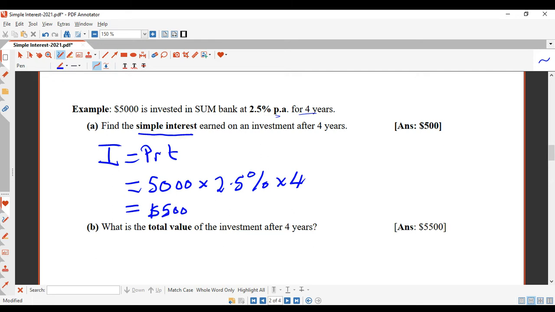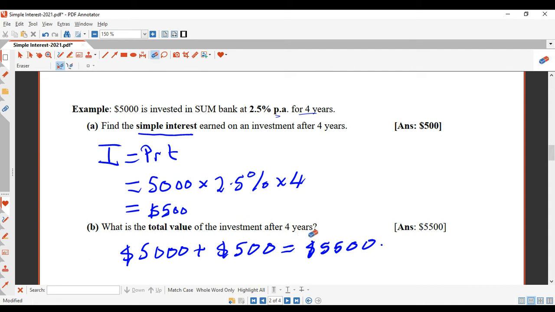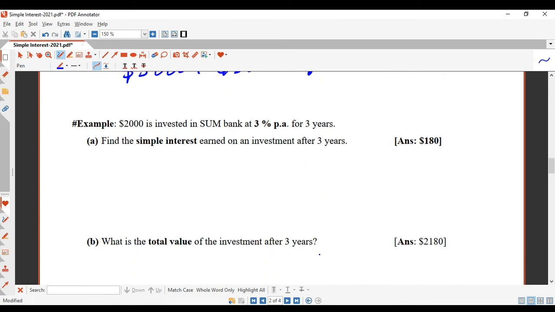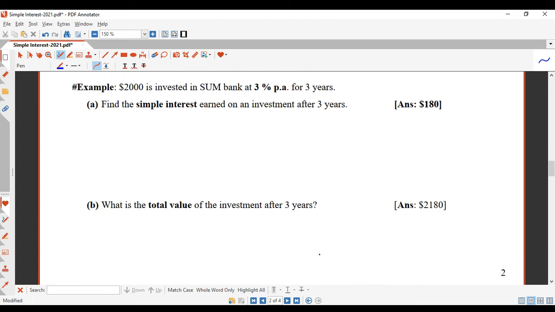So what is the total value of the investment after 4 years? Well, the total value will be the initial amount, which is the $5,000, plus the $500 interest, which is just $5,500. I'll just fix that 5 up there. Looks a bit like a 6. There we go. All right, now this example is for you to have a go. So pause the video and see if you can get this question right.